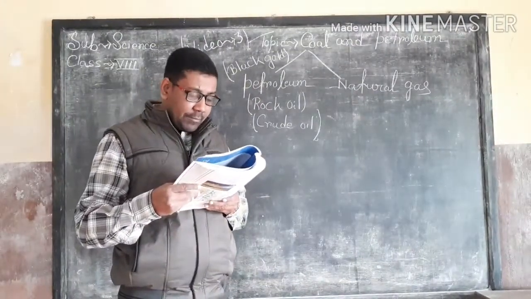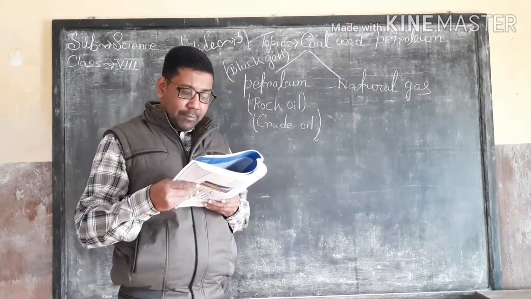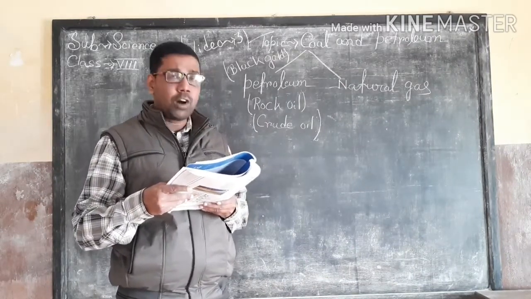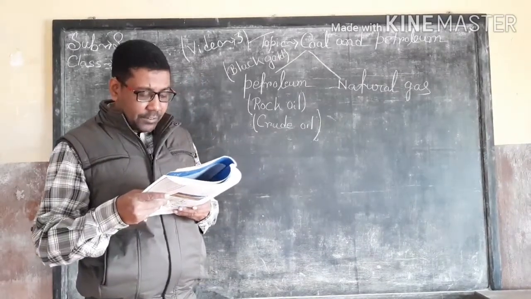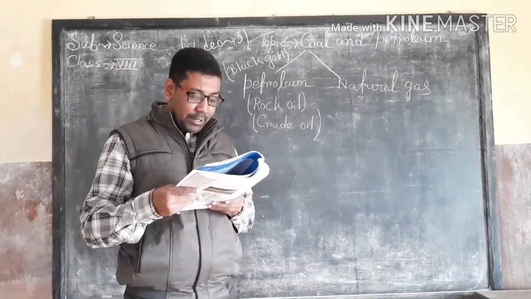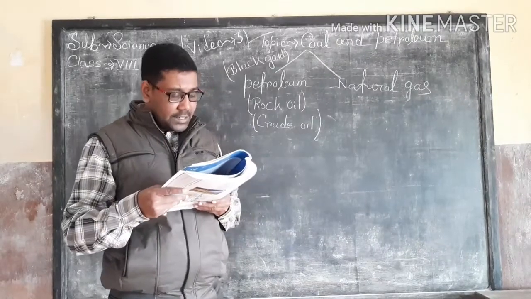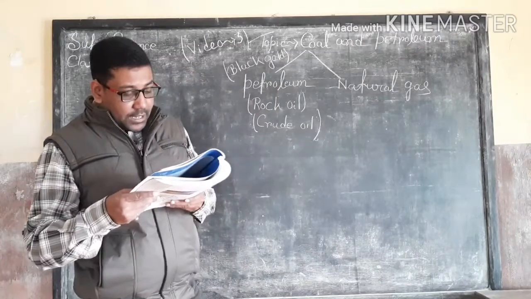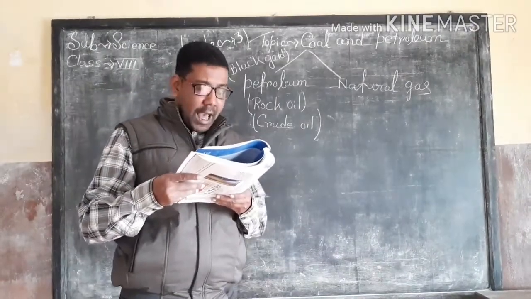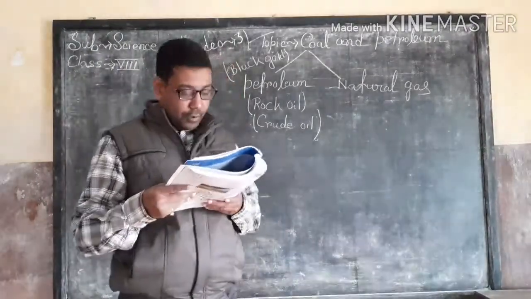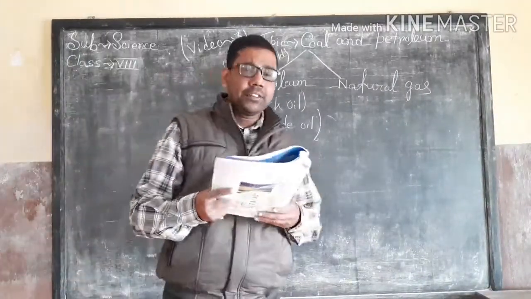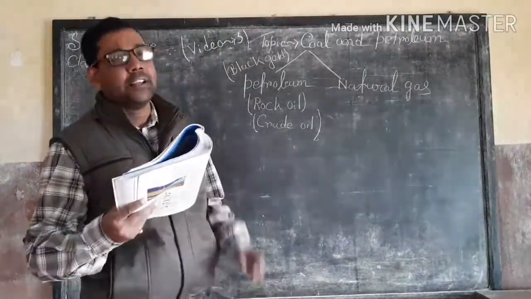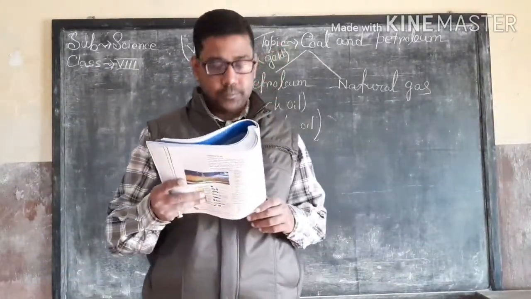It is highly flammable and it is supplied through pipelines, and such pipelines exist in Vadodara and some parts of Delhi. And natural gas is used for the manufacturing of many chemicals and fertilizers. And in India, we have vast reserves of natural gas in Tripura, Rajasthan, Maharashtra, and the Krishna Godavari Delta. Okay? After that, the next subheading is compressed natural gas, and in short, it is called CNG.